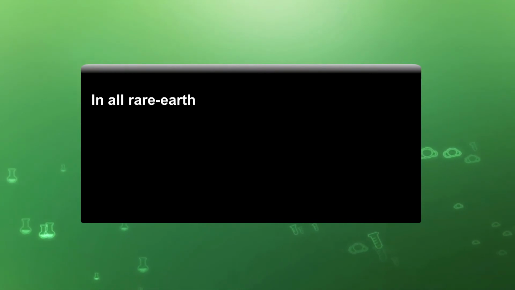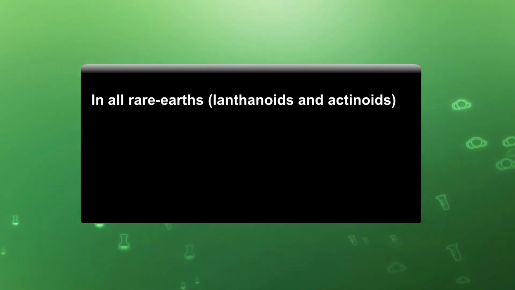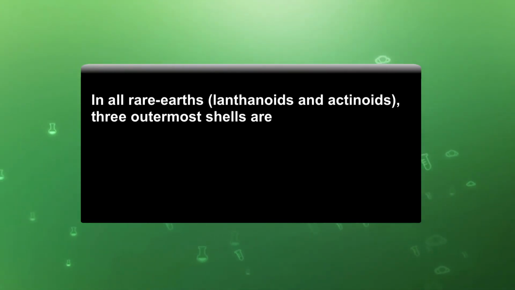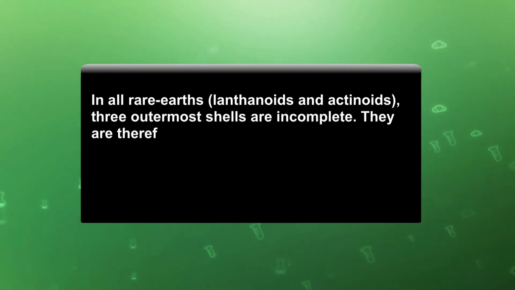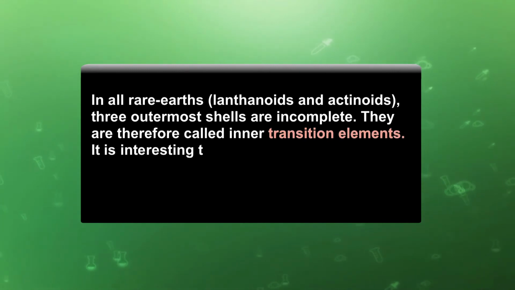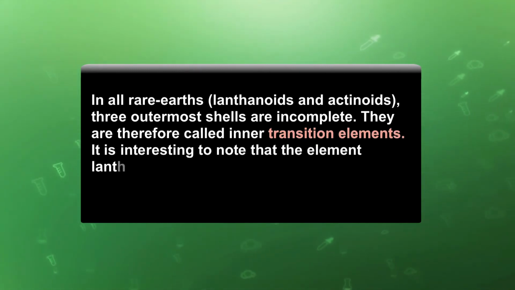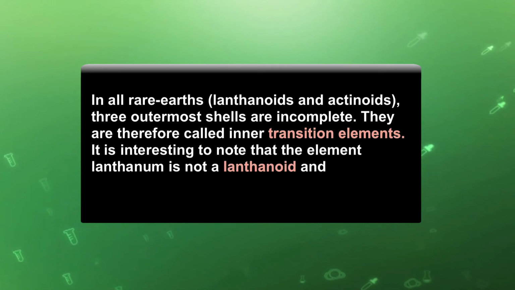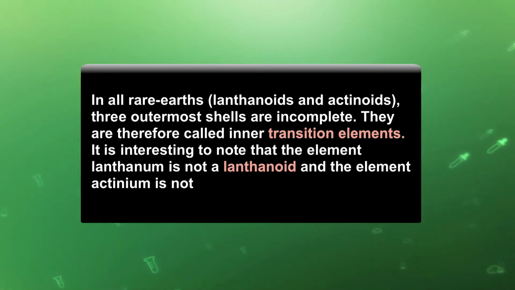In all rare earth elements, lanthanoids and actinoids, the 3 outermost shells are incomplete. They are therefore called inner transition elements. It is interesting to note that the element lanthanum is not a lanthanoid and the element actinium is not an actinoid.